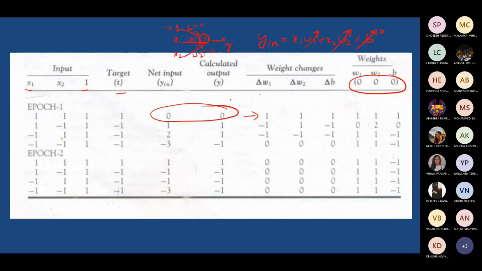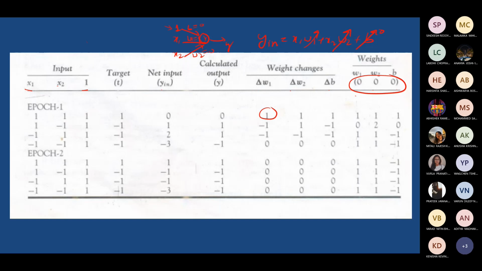Still, you can verify whether y is equal to t here. Y is this, t is this. Whether y is equal to t is met? No, sir. No. You can go ahead with updating the weight. So find delta W1, which is nothing but x1 y.